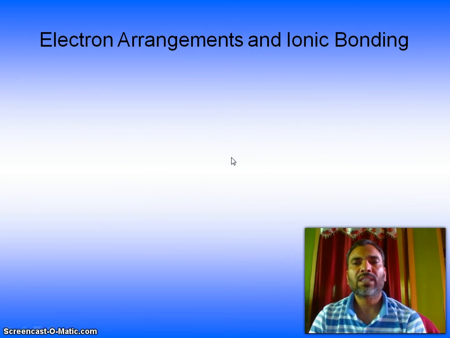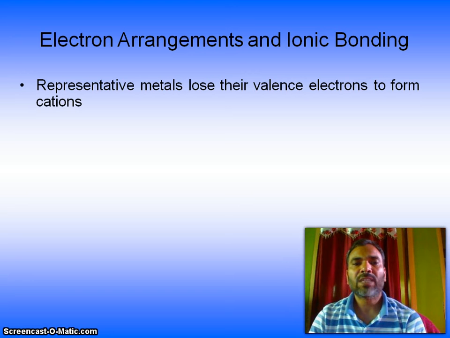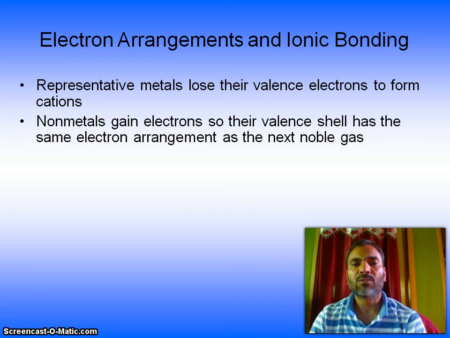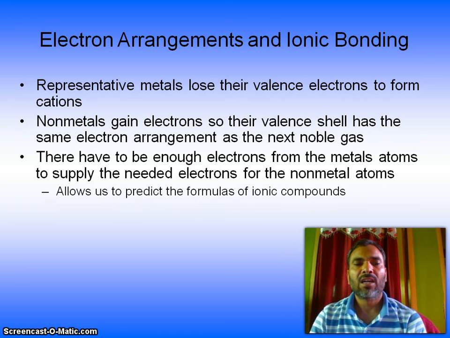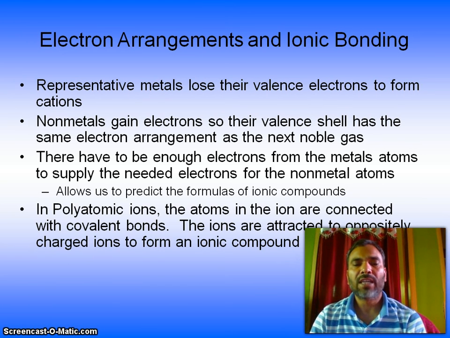So, electron arrangement and ionic bonding. Representative metals lose their valence electrons to form cations. Nonmetals gain electrons, so their valence shell has the same electron arrangement as the next noble gas. There have to be enough electrons from the metal atoms to supply the needed electrons for the nonmetals. This allows us to predict the formulas of ionic compounds. In polyatomic ions, the atoms in the ion are connected with covalent bonds. The negatively charged ions are attracted to positively charged ions to form an ionic compound.